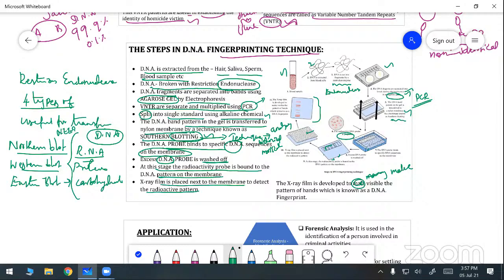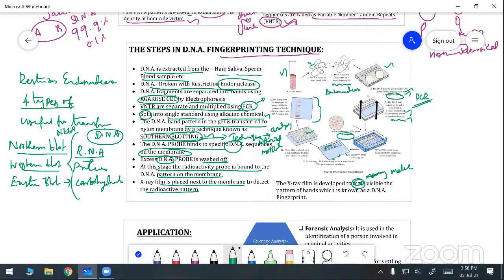Southern blotting is helpful to transfer or detect DNA. If it is RNA, we use the northern blot. If we want to find protein, we use the western blot. For carbohydrate, we use the eastern blot. But here we are finding DNA, so we use the Southern blotting method.